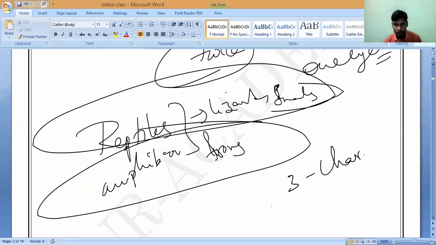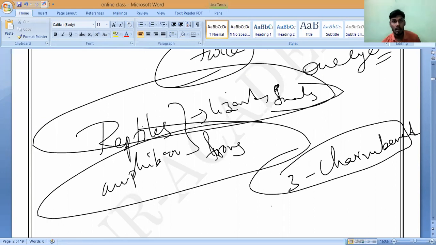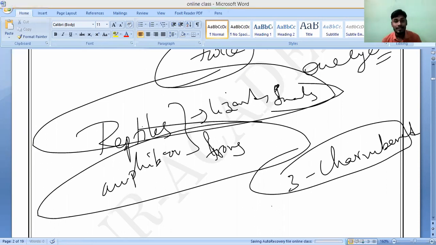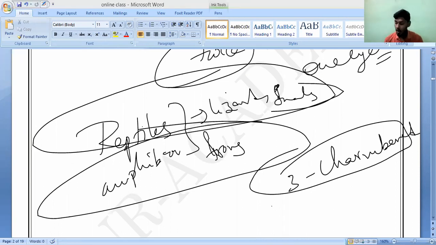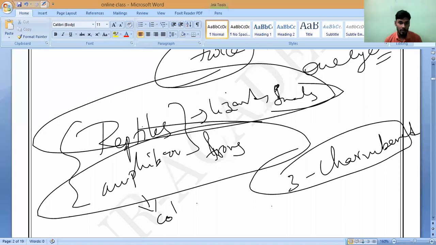Do you understand, all of you? 3-chambered heart. Then how many arteries and how many ventricles do they have? I will say. If you take these reptiles as well as amphibians like frog, they have only a 3-chambered heart, and these are called cold-blooded animals. Do you understand, all of you?